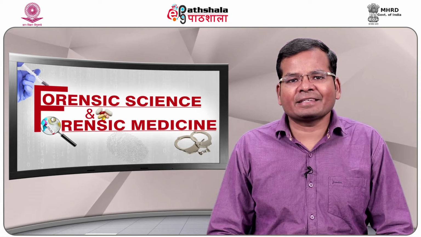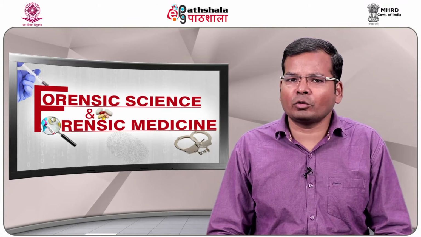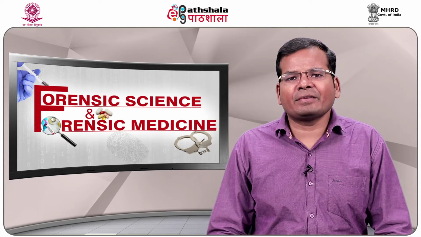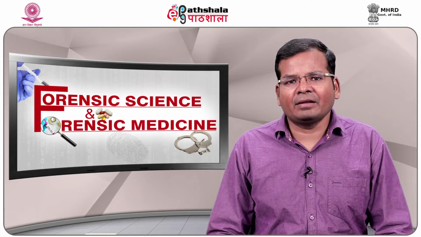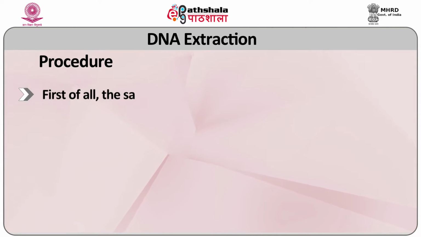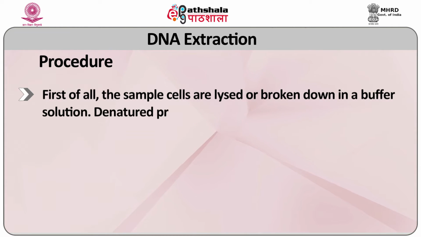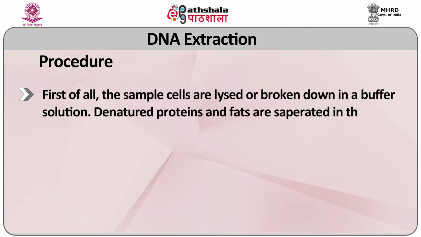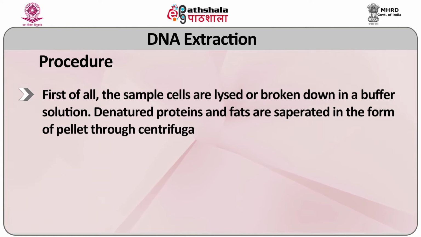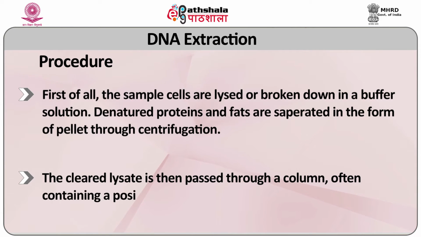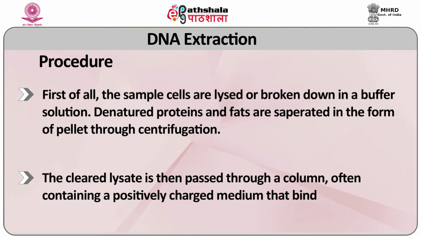Prior to analysis, it will be necessary to extract the DNA from the sample. This is generally achieved through the following simplified steps with the help of chemicals. First of all, the sample cells are lysed or broken down in a buffer solution. Denatured protein and fats are separated in the form of pellets through centrifugation. The clear lysate is then passed through a column containing a positively charged medium that binds to DNA.